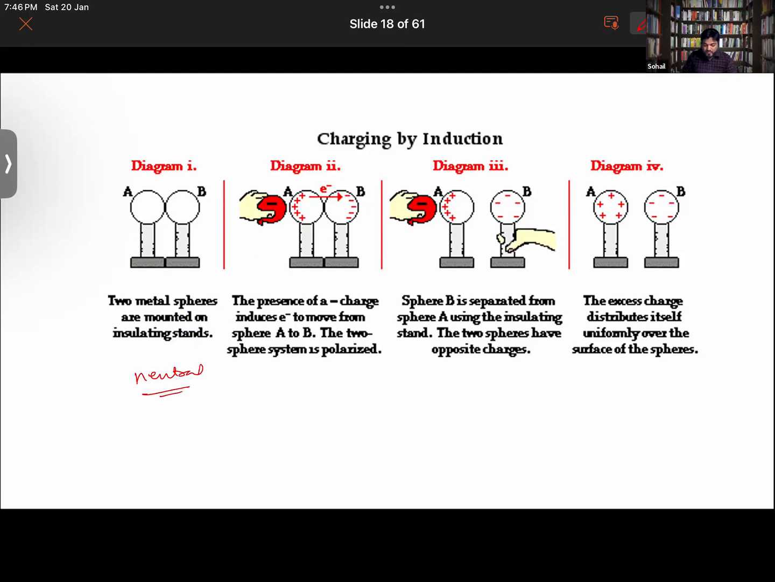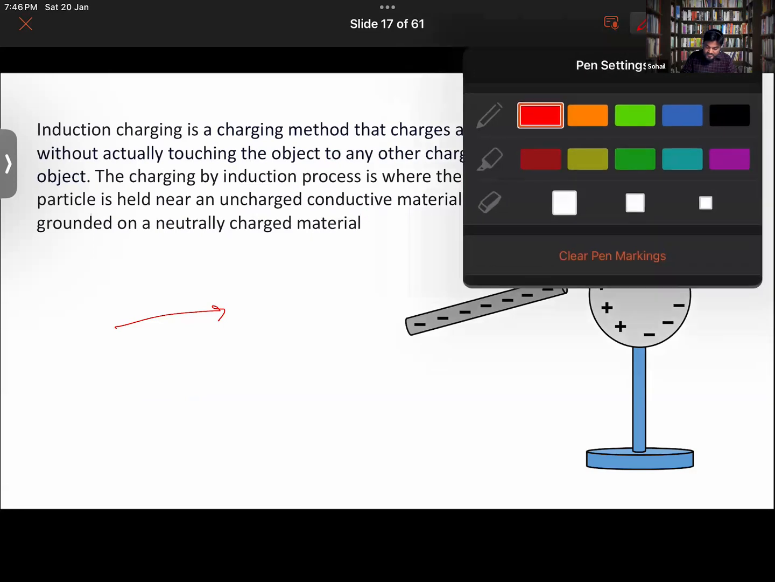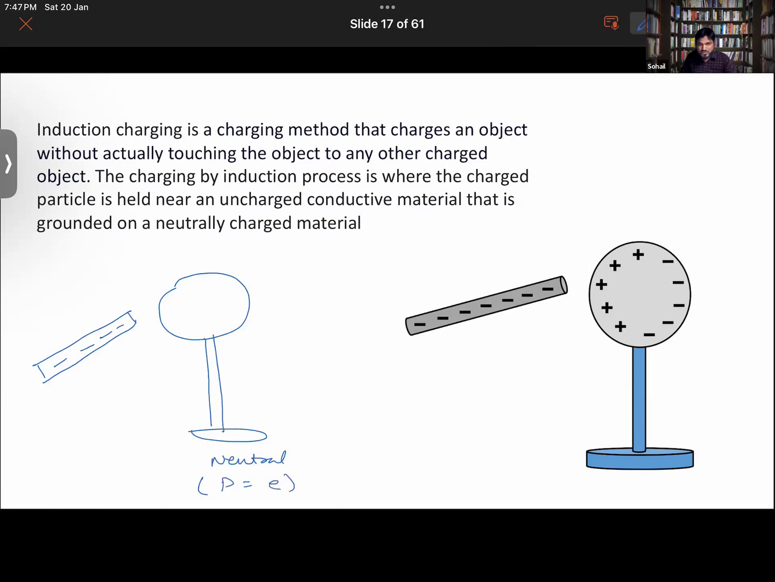Now further, what happens? This might be a little bit complicated for you, so first understand this simple diagram, then I will be explaining the second diagram. See, you have a body like this. Pay attention to where I'm drawing. And you brought a negatively charged rod near this neutral body. Neutral means the number of protons and electrons are equal.